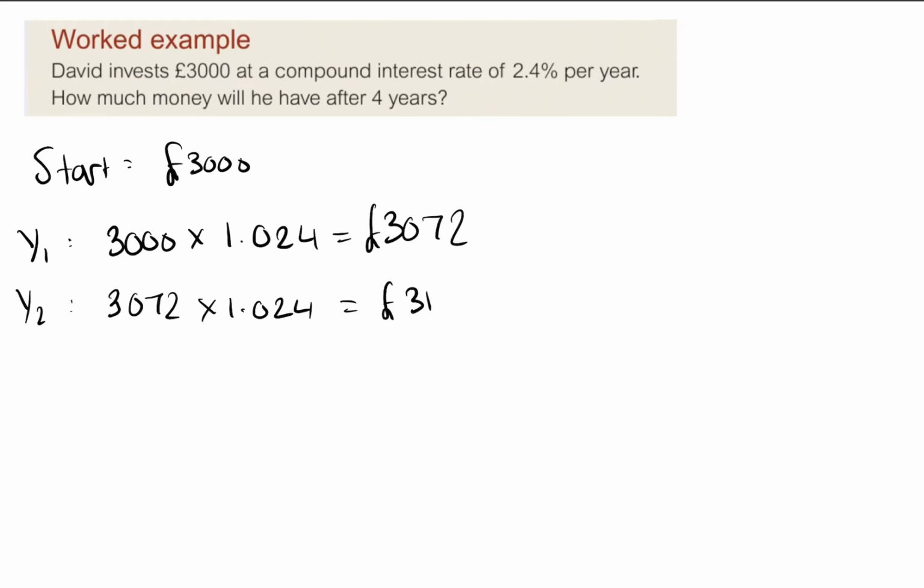So I'm going to do this in the nearest penny, but for the sake of my calculation, you know what, I want to write it all out just for the sake of ease. But obviously we can't, we have to round it to two decimal places when it's money.